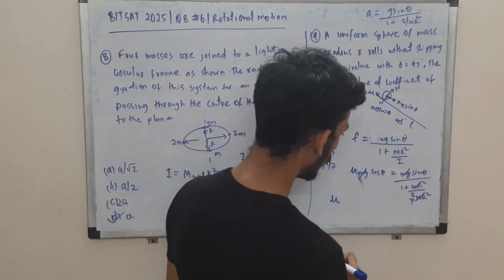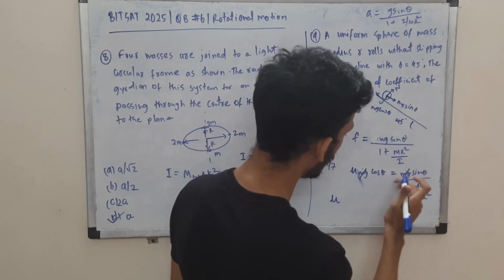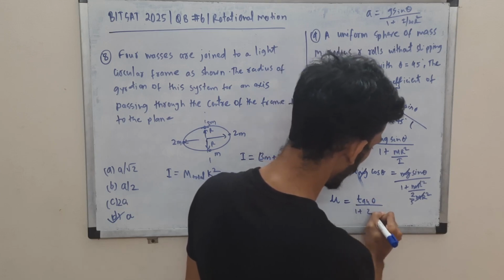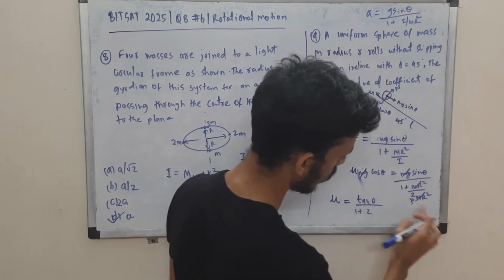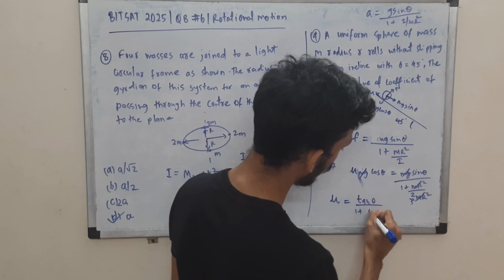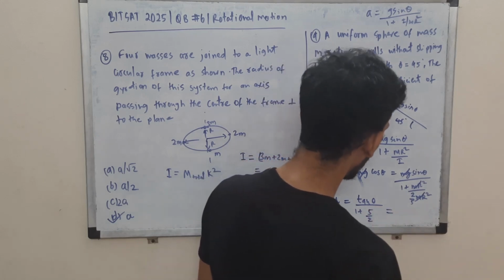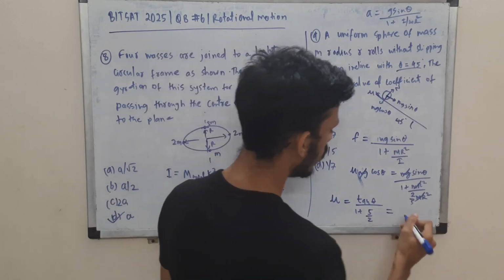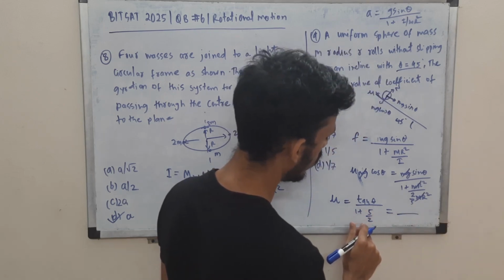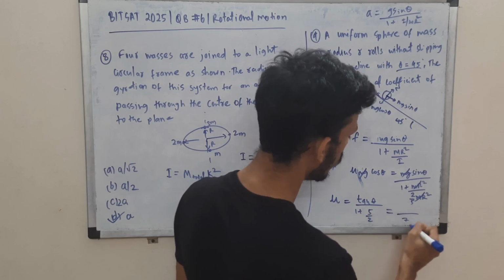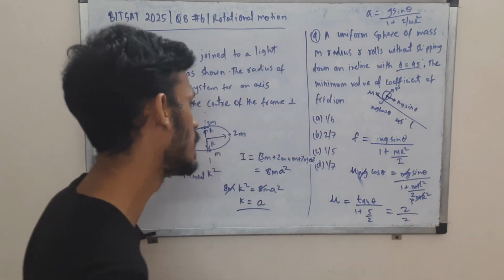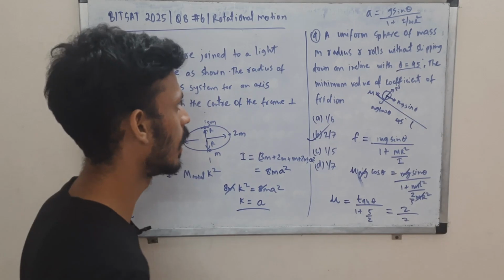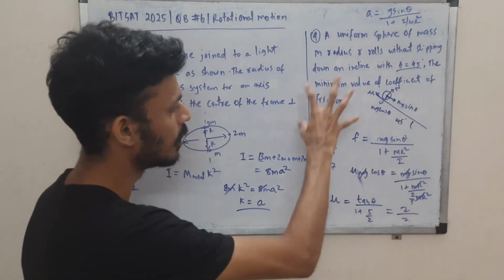So mu will be, we can take this cos to the other side. Sin by cos is tan theta, so tan theta upon 1 plus m r square upon 2 by 5 m r square in the denominator, so 5 by 2 we can write. Tan theta is 1, because theta is 45 degrees, tan 45 is 1, and in the denominator we'll have 7 by 2. So we can take that to the top: 2 by 7, about 28%. So 2 by 7 is the correct choice here, and that is how you do it.